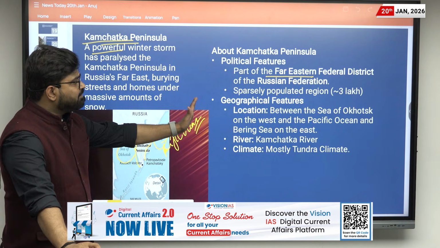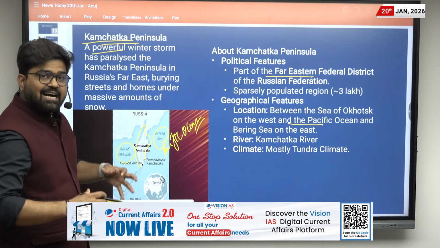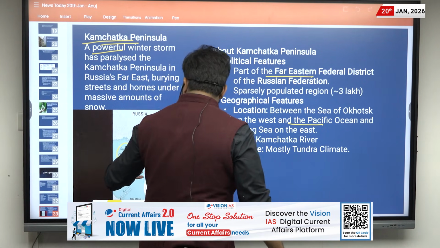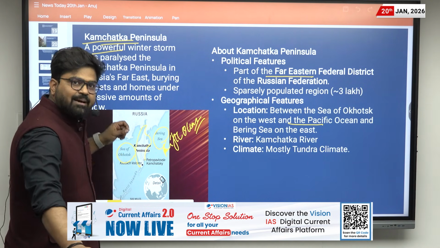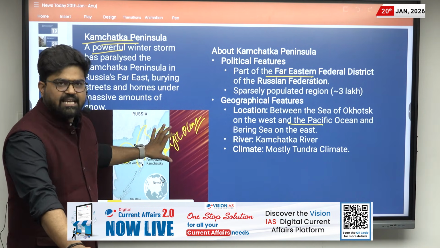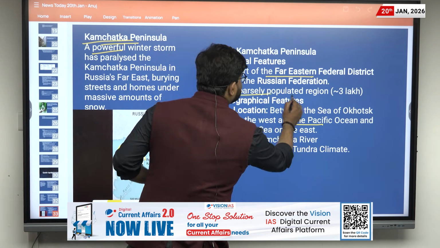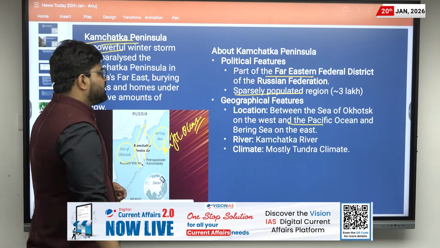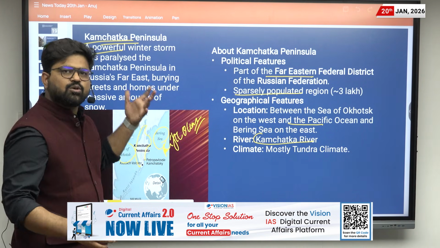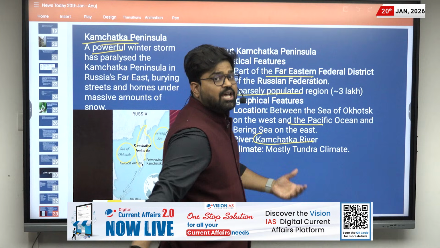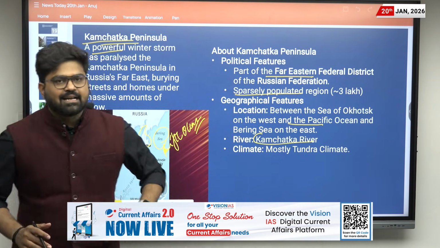It is located between the Sea of Okhotsk on the west and the Pacific Ocean, and there are many volcanic activities here which go on continuously, as there are many active volcanoes in these areas, and as this is very cold, it is a sparsely populated region. Then there is a river, the Kamchatka river, and there is mostly tundra climate. Tundra climate is a very cold climate where winters are very long and dry.